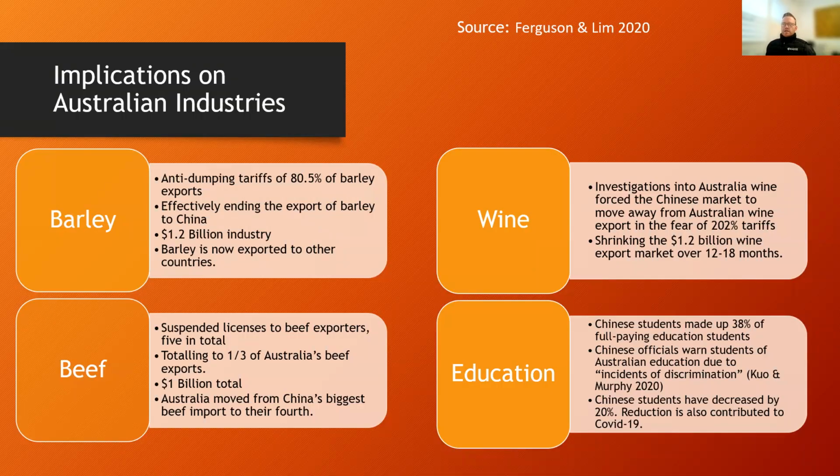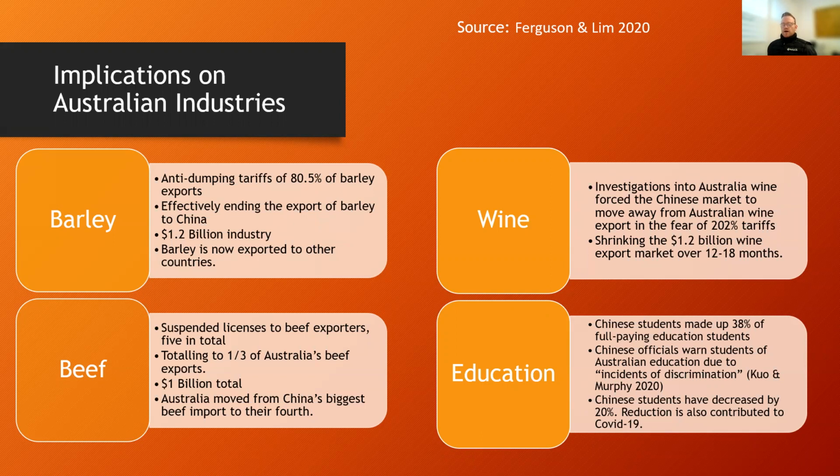Implications on Australian industries. First, we'll start with barley. Anti-dumping tariffs on 80.5% of barley exports were implemented, effectively ending the exports of barley to China, which at the time was a $1.2 billion industry, which has now been lost. The barley export industry in Australia is now looking to alternatives and providing exports to countries like India. Next, we'll move on to beef.